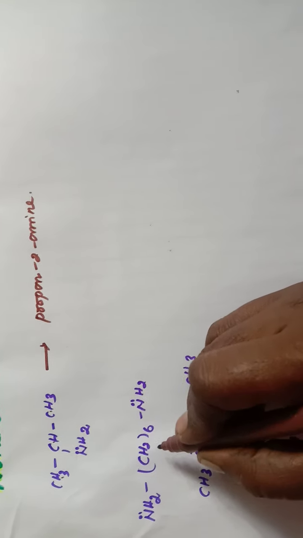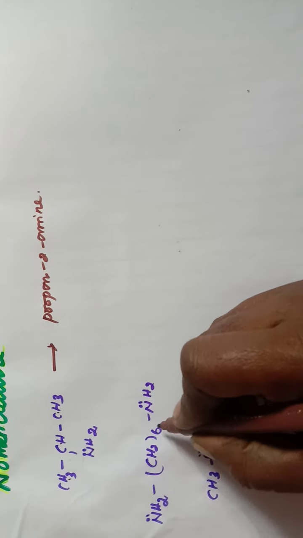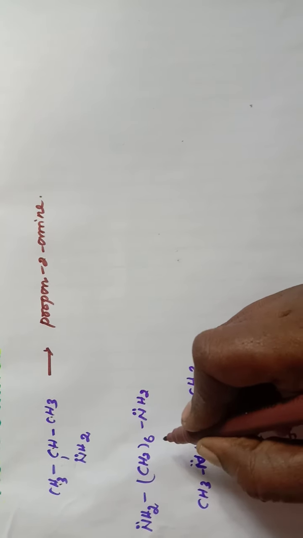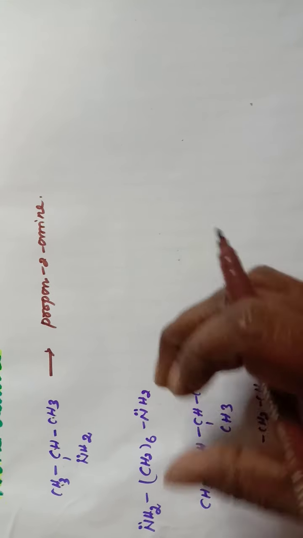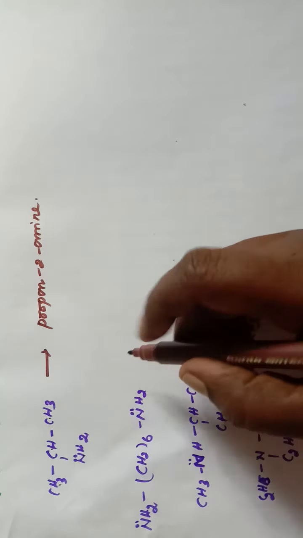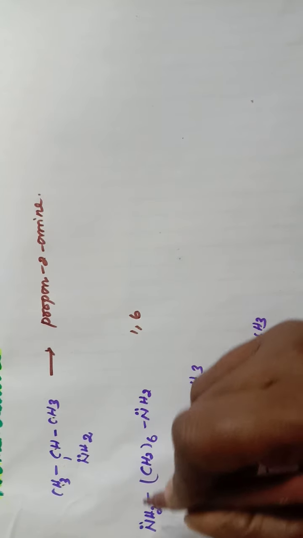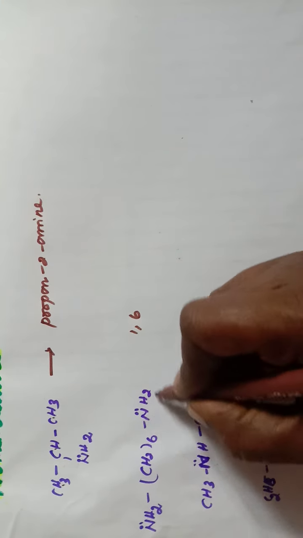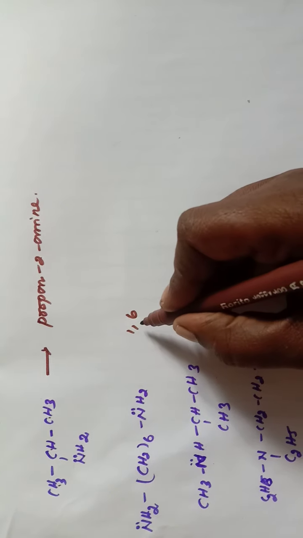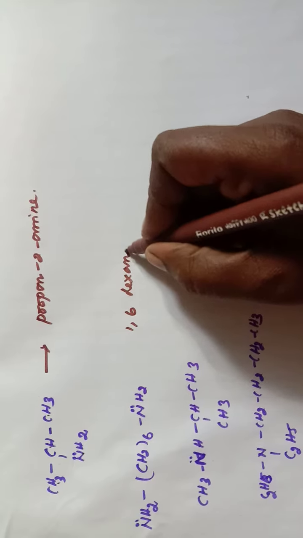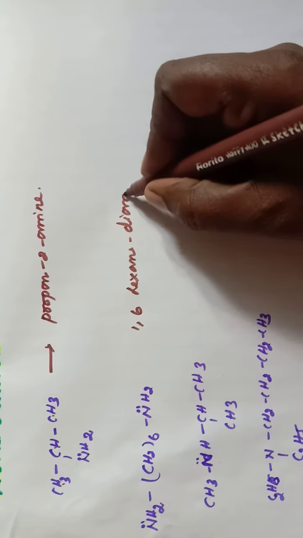Second compound, here CH2 six times, so 6 carbon atoms are there. 6 carbon means the root word is hexane. 2 amino groups are attached, so name of the compound is 1,6, because the first carbon and the sixth carbon contain the amino group, NH2 group. So 1,6-hexanediamine.